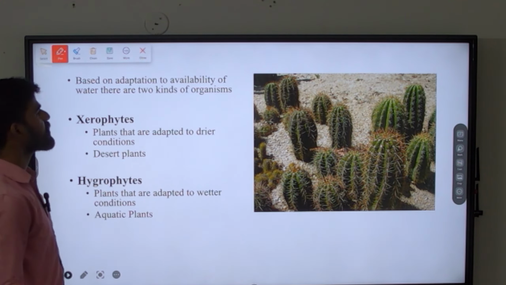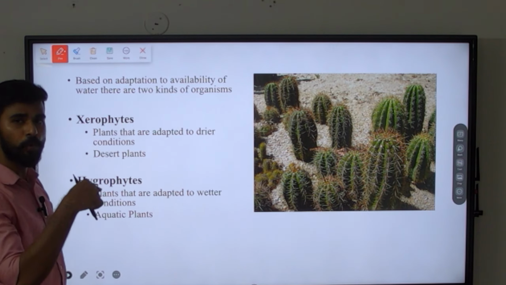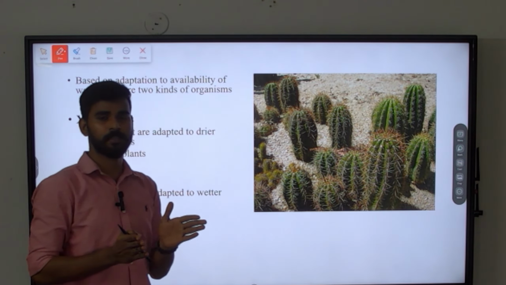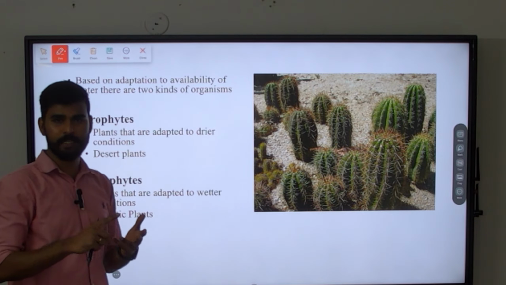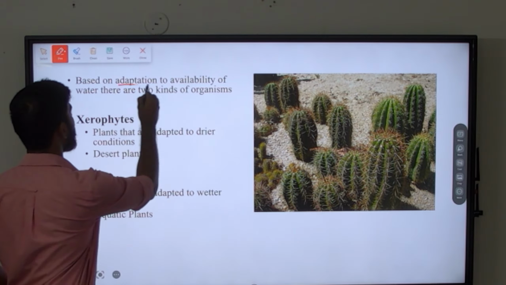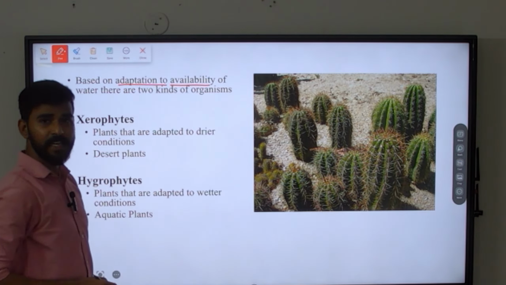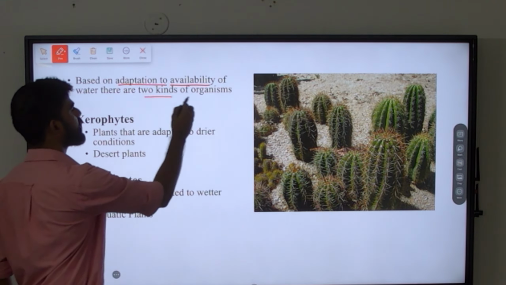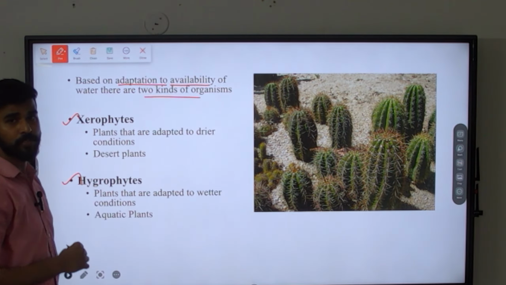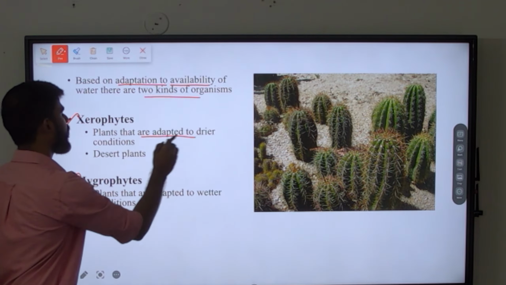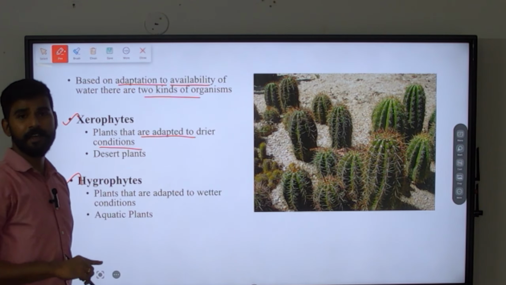Next is adaptation based on, we saw, underwater we have two factors, that is salinity and availability. Salinity we saw euryhaline and stenohaline, and under adaptation based on availability of water, we are classifying organisms into two. That is, first is xerophytes and then hygrophytes. What are xerophytes? They are adapted to drier conditions.